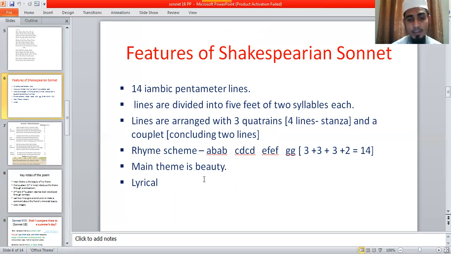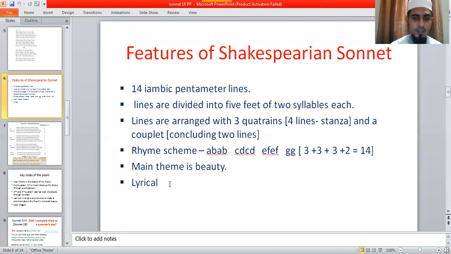You know that the main theme of Shakespearean sonnets is love, beauty, etc. William Shakespeare mainly deals in his sonnets with the beauty of his friends, or of his beloved maybe. General beauty, or the beauty of his particular friend, or anything. So this is the main theme of William Shakespeare's sonnets. He deals mainly with beauty, love, etc.